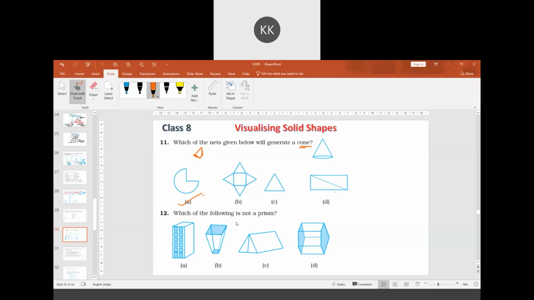All right, question 12. Which of the following is not a prism? Option B, sir. Option A or option B? Option A is a prism, no? It's a cuboid. A cuboid is a prism. Opposite faces are equal. Only in this second case, option number B, it is not a prism. Yes, option number B is correct.